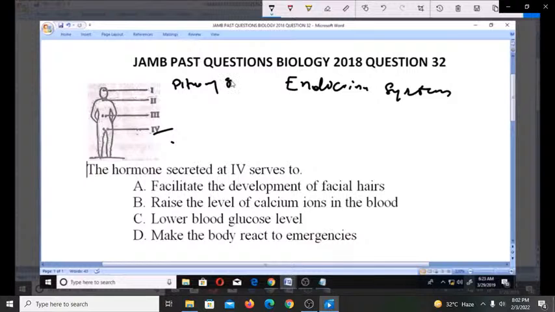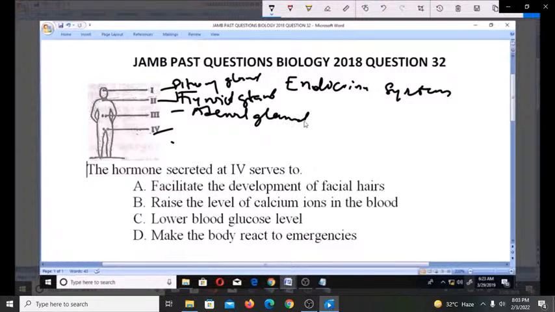Pituitary gland or the pineal gland, both of them located around here. Then here we have the thyroid gland. That is what is located in 2. This is in 1. Then in 3 we know the adrenal gland, and it has the pancreatic hormones and the rest of them.